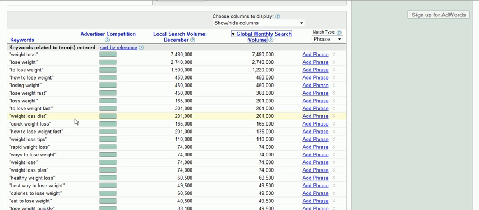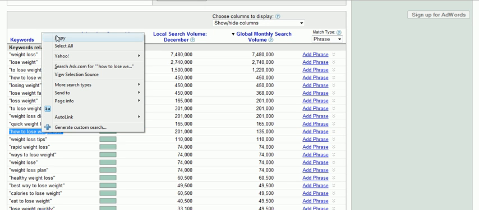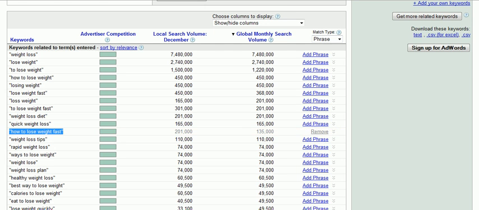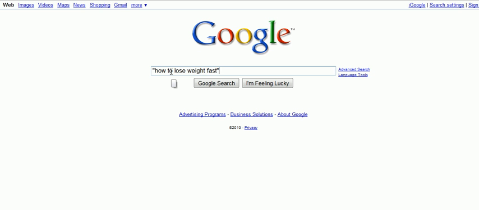Losing weight. So let's come up with a few potential keyword phrases that we could target. For example, how to lose weight fast might be a good one. You could actually copy that phrase by right clicking it and choosing copy, and then also choosing add phrase over here. And then go on over to Google and keep it in quotes. I open up a new tab within Google, and I'm just going to do a search for that particular phrase right here.